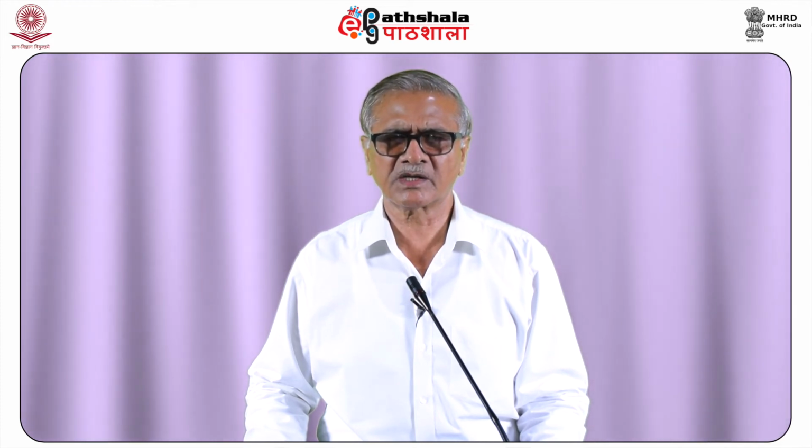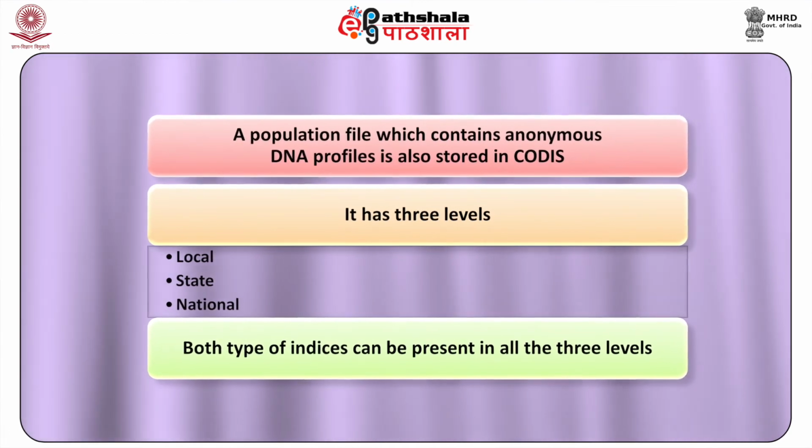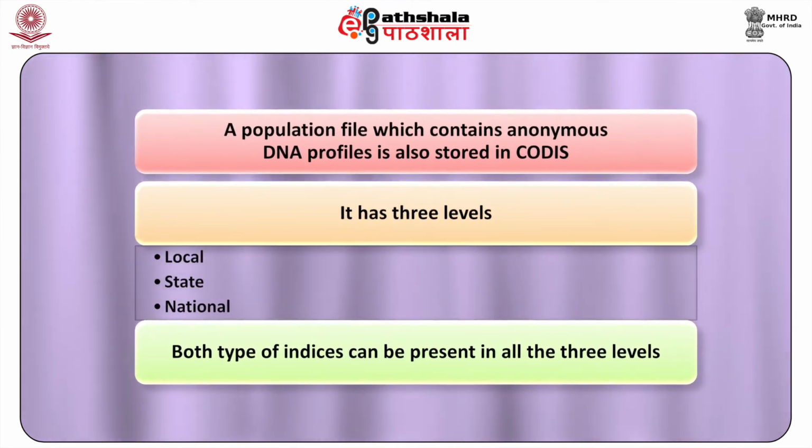Specimen identifier, name of the DNA personnel associated with analysis, sponsoring laboratory identifier and DNA characteristic are stored in CODIS. No criminal history or case related information is stored in it. If a DNA profile matches with forensic index, then it helps in linking the crime scene together and helps in identification of serial criminals. A population file which contains anonymous DNA profile is also stored in CODIS.